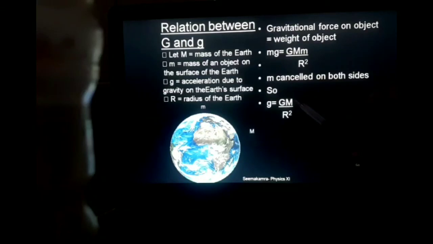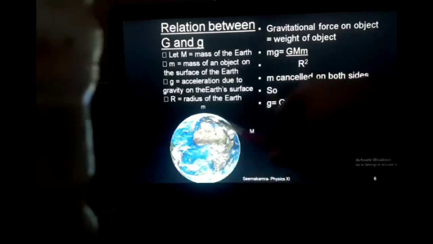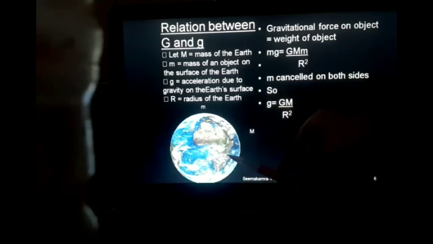Now you can notice what this capital M and R are. These are the values of the mass and radius of the planet for which we are finding the gravitational acceleration. So if we are finding the gravitational acceleration for any other planet other than Earth, then here we have to put the mass and radius of that planet. This way we can see whenever we find this small g value for different planets, because of this capital M and R value, the small g answer will come different.